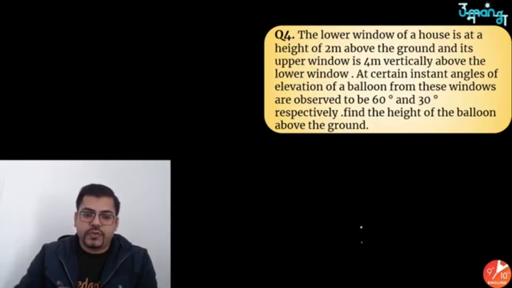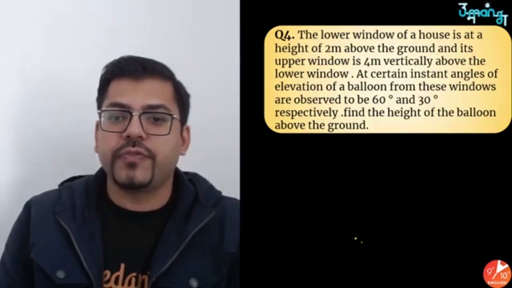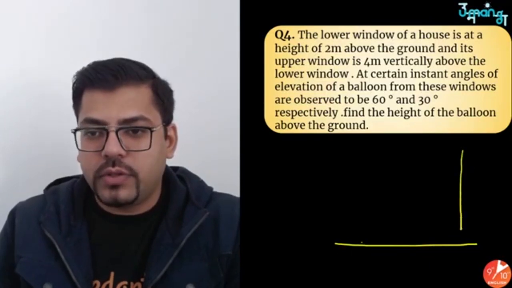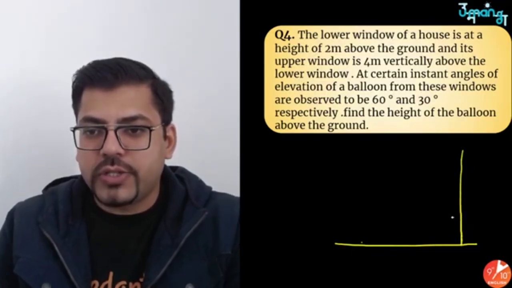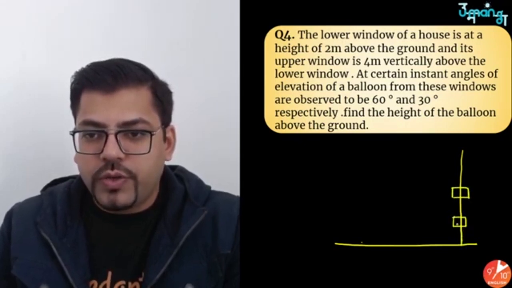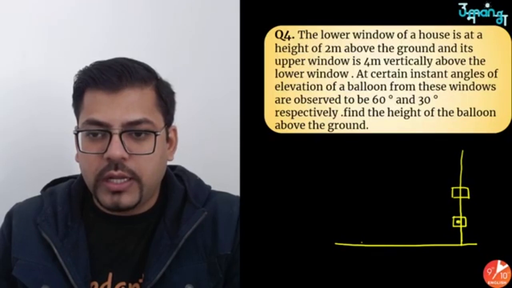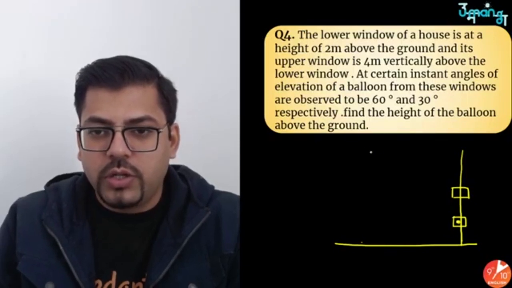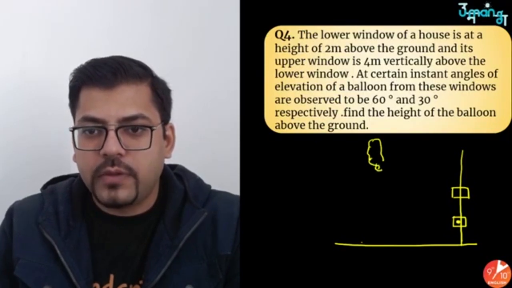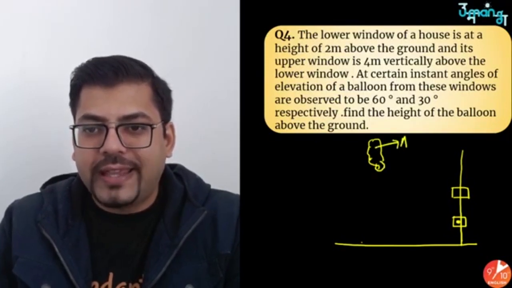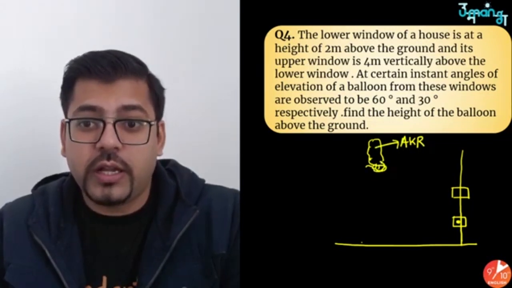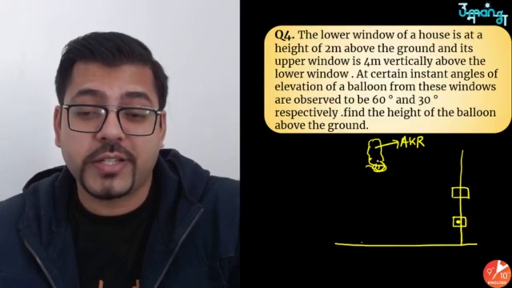You have a ground first of all. Now on this ground there is a building. In this building, this is Sharma ji's window and this is Verma ji's window. So here there is a balloon. And AKR sir's girlfriend is here, and she is trying to find out Abhishek sir.